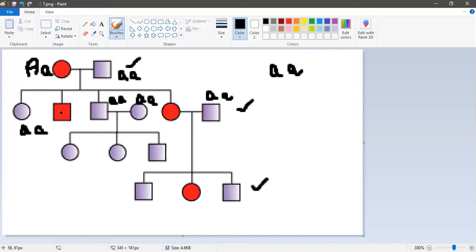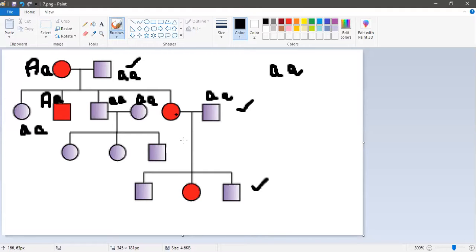So this offspring will be capital A, small a. It will be capital A, small a. I think I am clear. capital A capital A क्यों नहीं है? क्योंकि दूसरा parent capital A दे ही नहीं सकता, तो एक ही देगा, तो वो एक ही capital A आने के chances है.